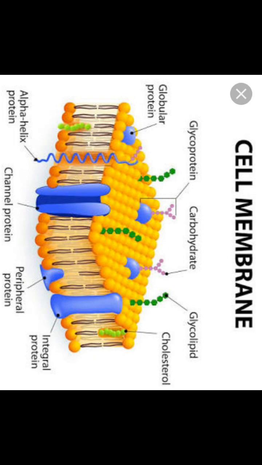Then one of the most important functions of the plasma membrane is the transportation of molecules across it. The membrane is selectively permeable, allowing only some molecules present on either side of it to pass. The molecules can move across the membrane without any requirement of energy, and that is called passive transportation.